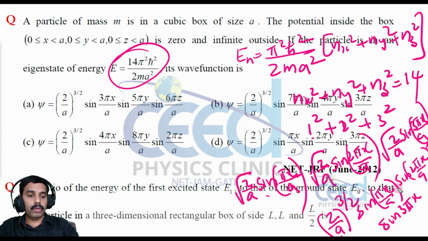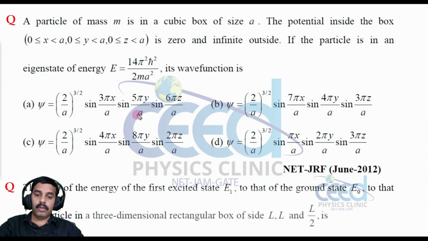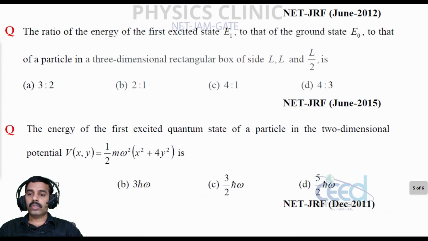I'm sorry, this is y and this is z. We are considering a 3-dimensional case. 3 pi z by a. So which one is the wave function? Option D is correct. Alright. Now let us come to another question.